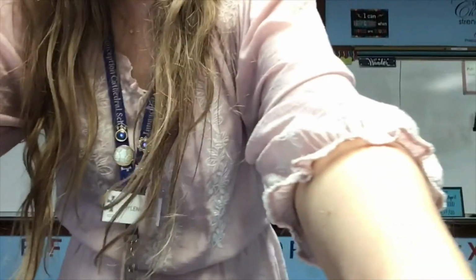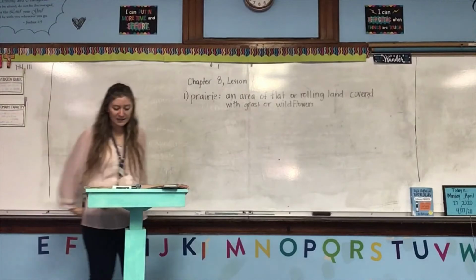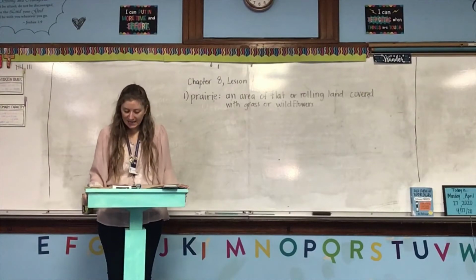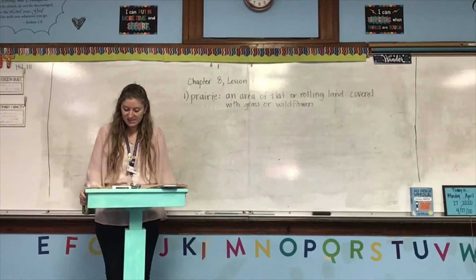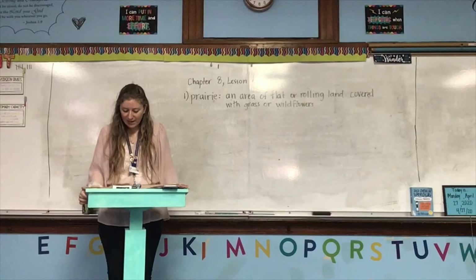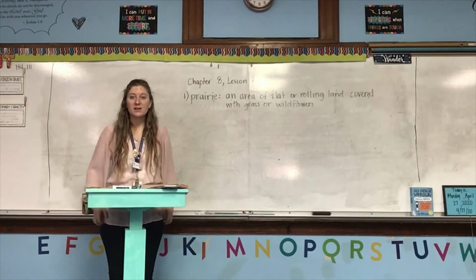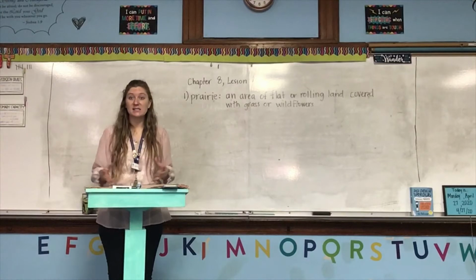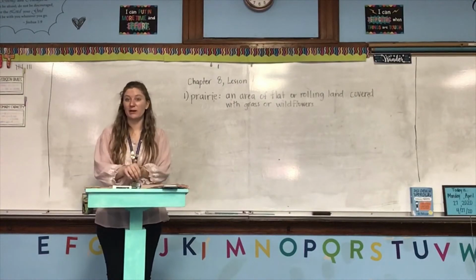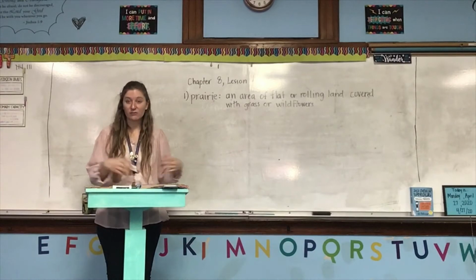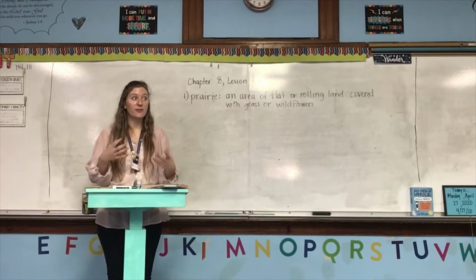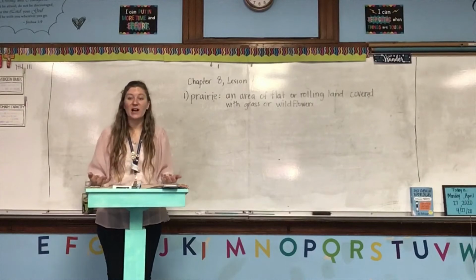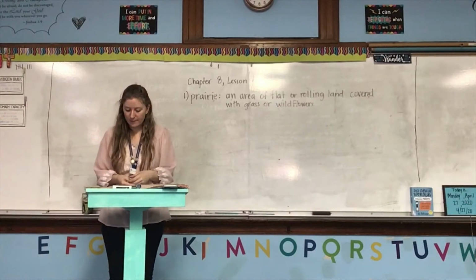So now let's get back to the book. And let's keep reading. Today, crops such as corn and wheat have replaced most of the tall grass prairies in the Midwest. The fertile soil that once helped the grasses grow now helps crops to grow. So, the Midwest used to be almost entirely covered in prairies. Now, a lot of those prairies have been converted to farms because the fertile soil that allowed all that grass and those wildflowers to grow also allows crops to grow.